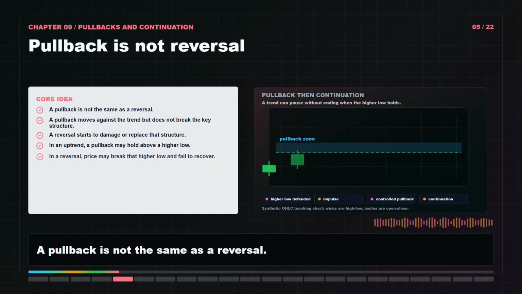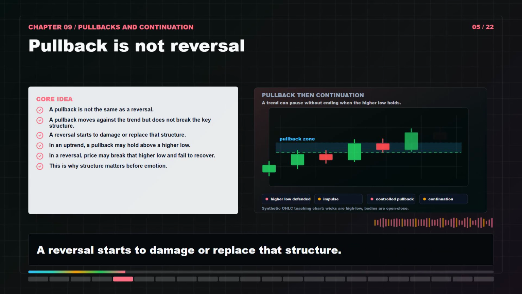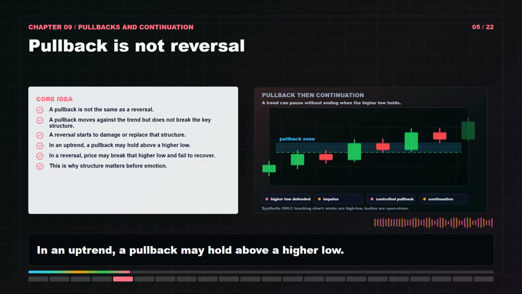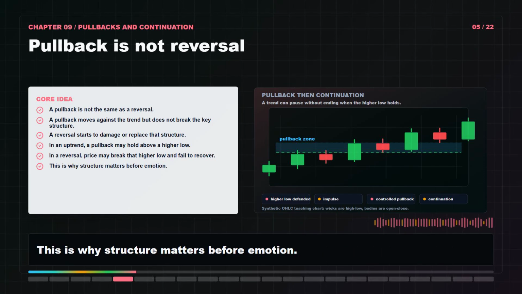A pullback is not the same as a reversal. A pullback moves against the trend but does not break the key structure. A reversal starts to damage or replace that structure. In an uptrend, a pullback may hold above a higher low. In a reversal, price may break that higher low and fail to recover. This is why structure matters before emotion.